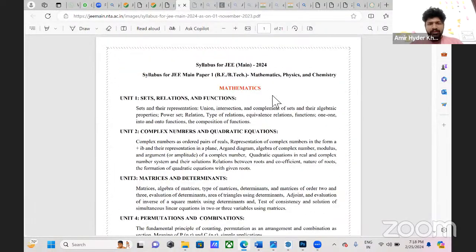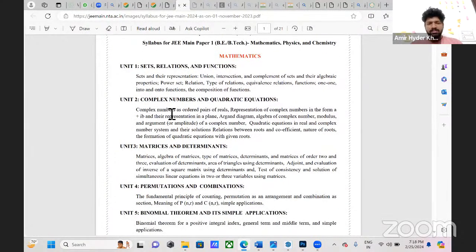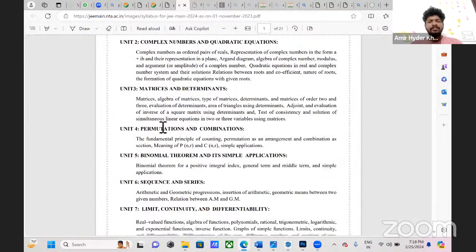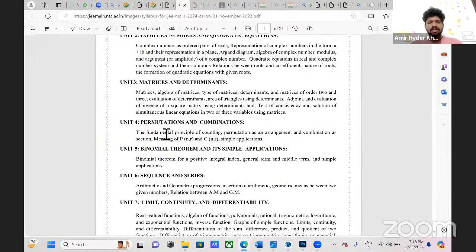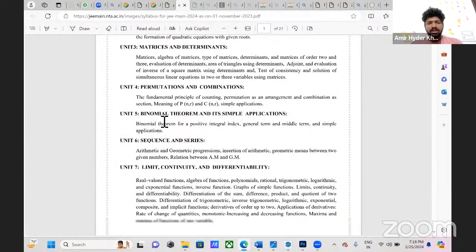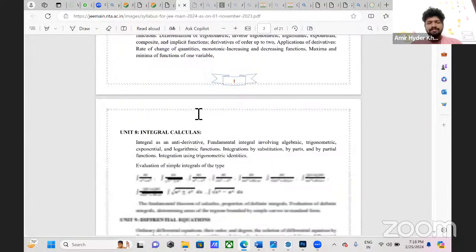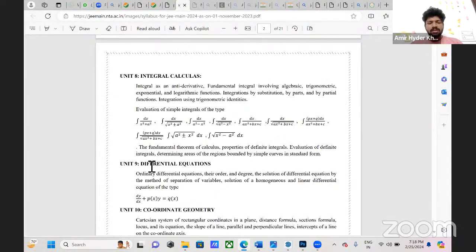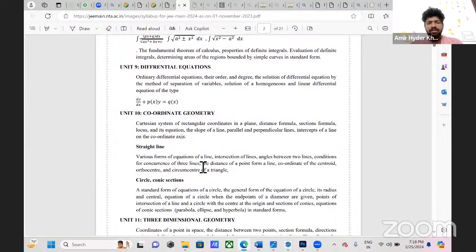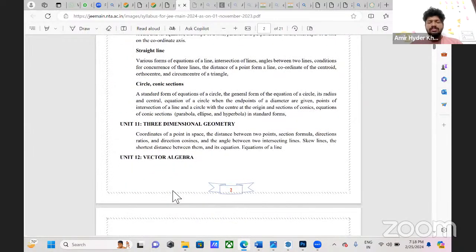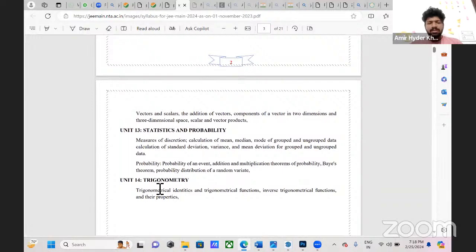If you see mathematics, this is the syllabus: sets, relations, and functions, complex numbers and quadratic equations, matrices and determinants, permutations and combinations, binomial theorem and its simple applications, sequence and series, limit, continuity, and differentiability, integral calculus, differential equations, coordinate geometry, three-dimensional geometry, vector algebra, statistics and probability, trigonometry.